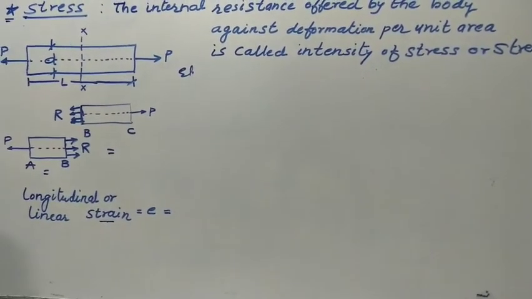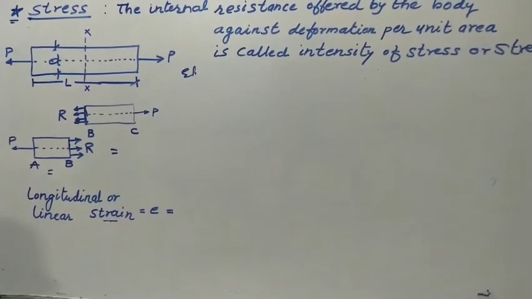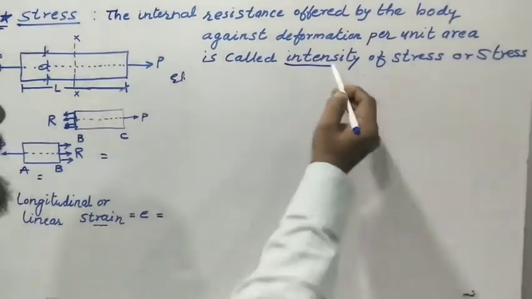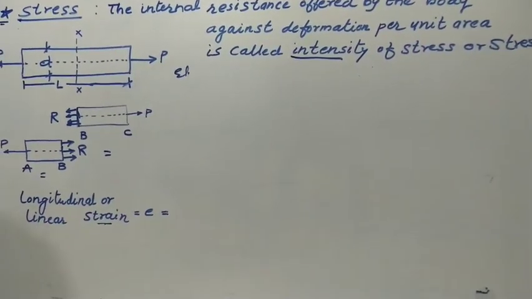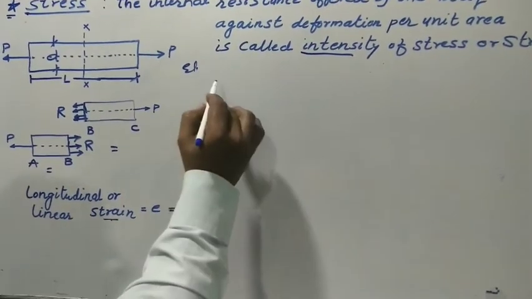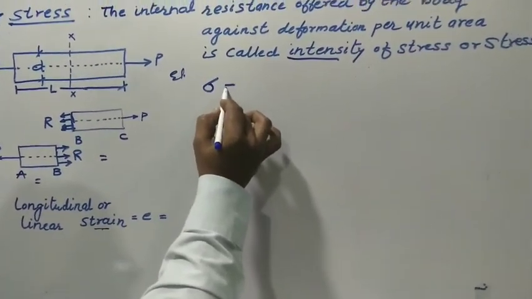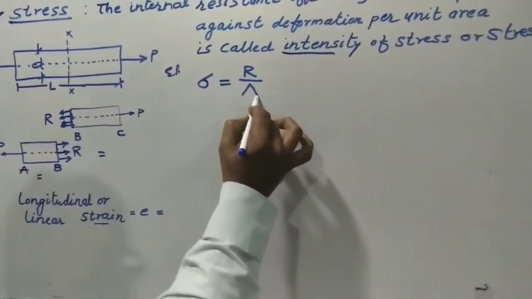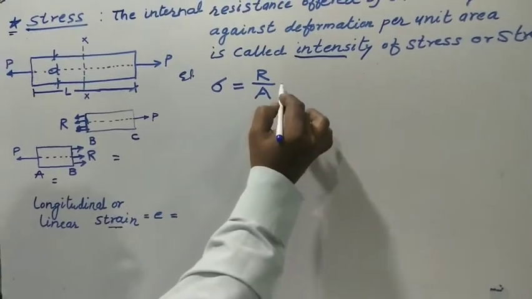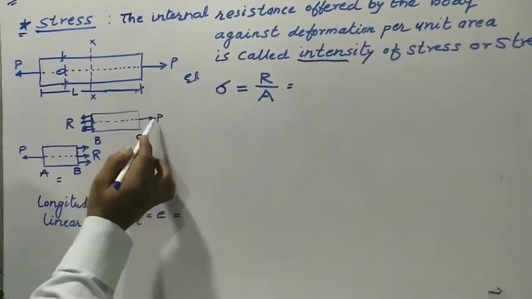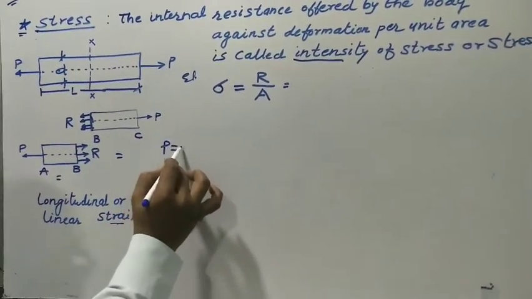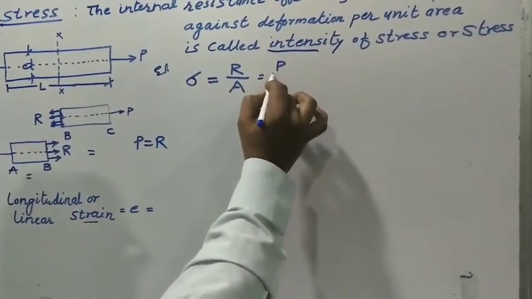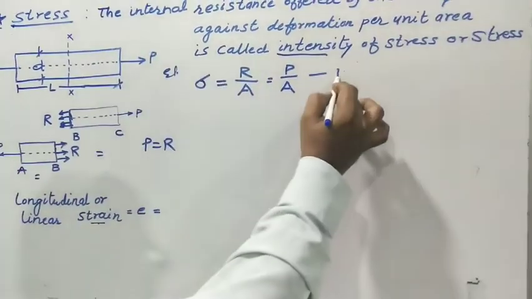The internal resistance offered by the body against the deformation per unit area is called intensity of stress, or simply stress. Stress is always denoted by sigma. Sigma is equal to resistance per unit cross sectional area A. Here P must be equal to R. Therefore, stress equals P divided by A. This is equation number 1.